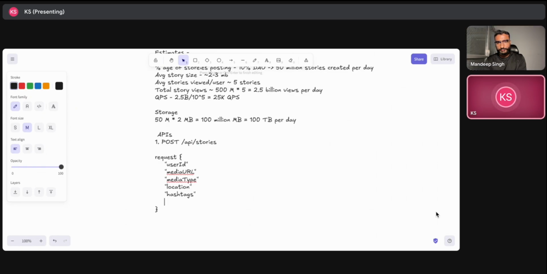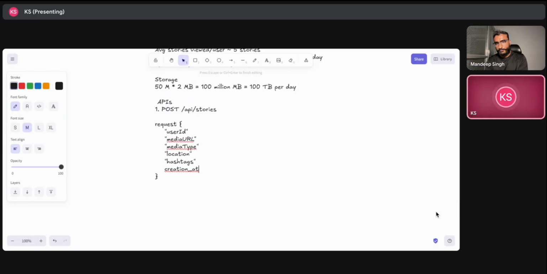So user ID, media URL, media type is one thing, and metadata will be like what is the location, stickers if any, emojis if any. Creation time will be there, right? Yes, creation time will be there, and if we wanted, we could include or exclude users, but that is out of scope for this. So this will be our post API request payload.